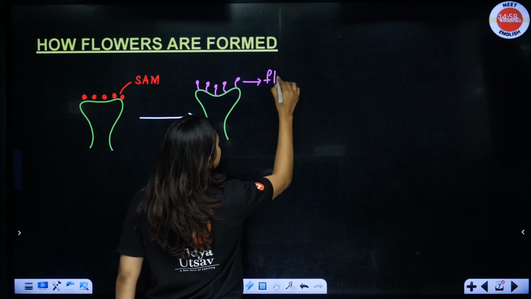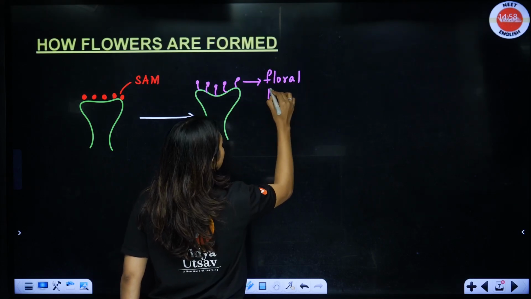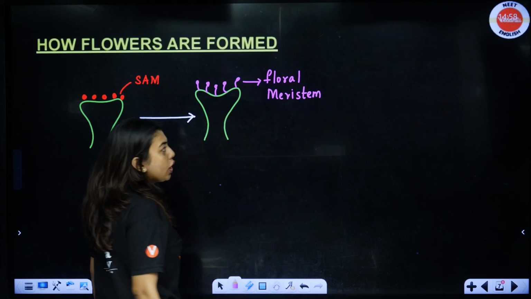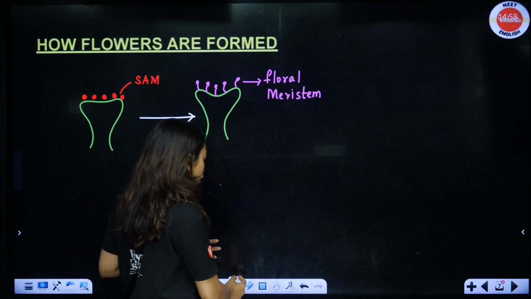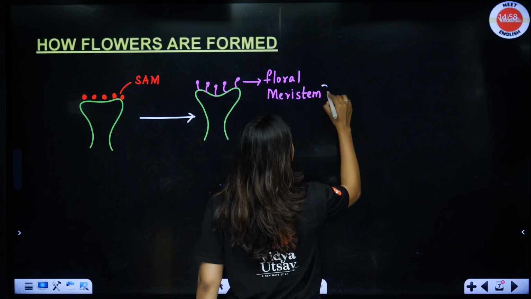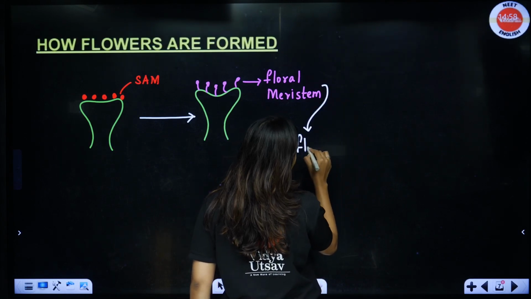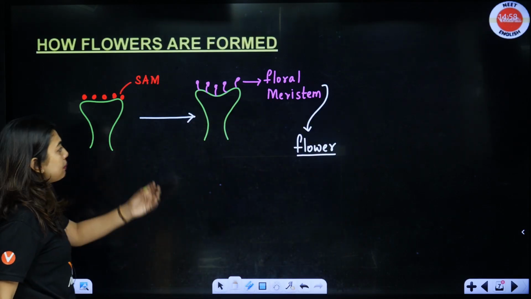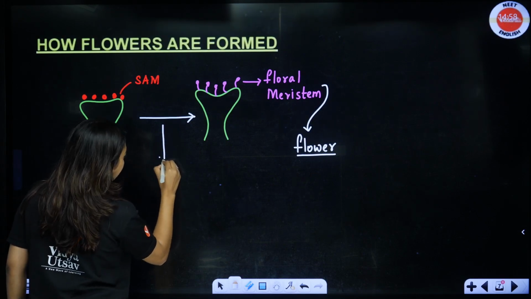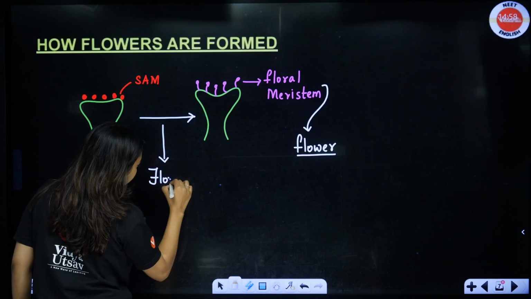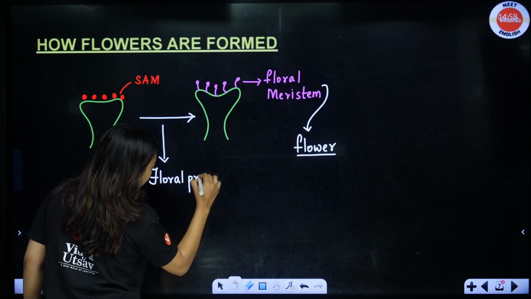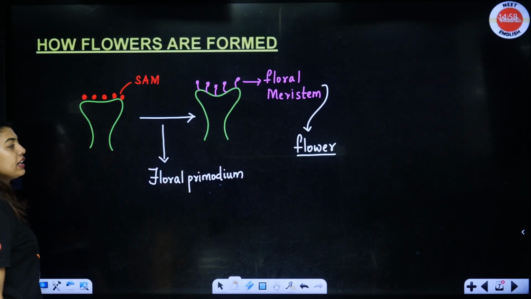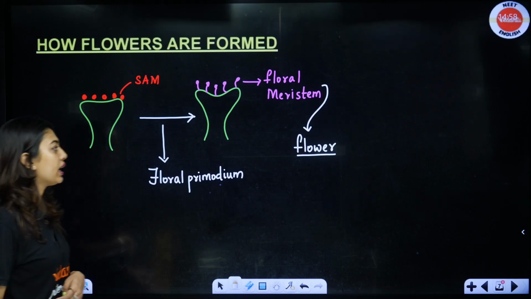That means when it was SAM, SAM's main job was to form the leaves, right? Now, here the floral meristem's job will be what? To do the changes to ultimately form the flower, correct? Clear to all of you? In between this, you can also write, students, floral primordium. It's like an organ, okay? Primordium. So, from here, we have finally got the floral meristems. Okay, clear to all of you?